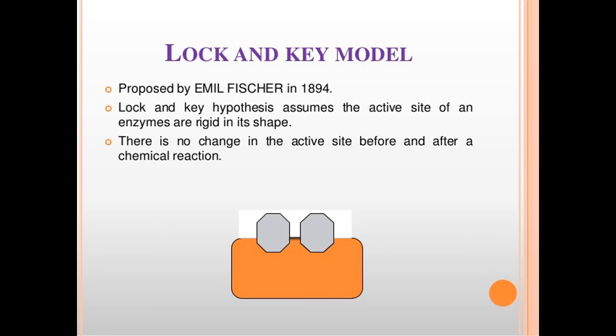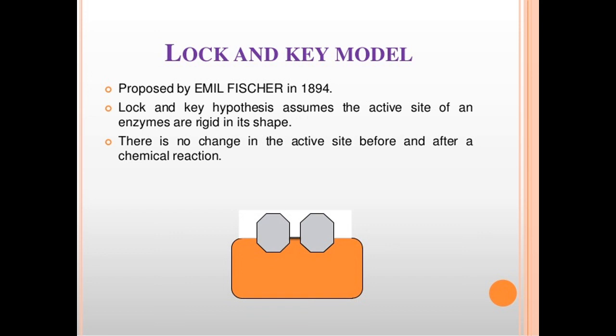This theory is supported by compounds similar to substrate. Okay, whatever different substances are similar to the structure of this substrate molecule, they also go and fit into the active sites of a particular enzyme. Okay, these compounds compete with the substrate for active sites on the enzyme. They often inhibit the enzyme activity also.